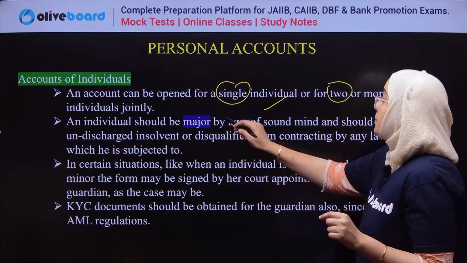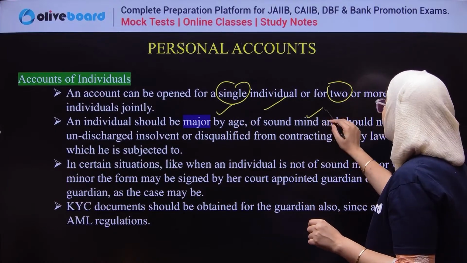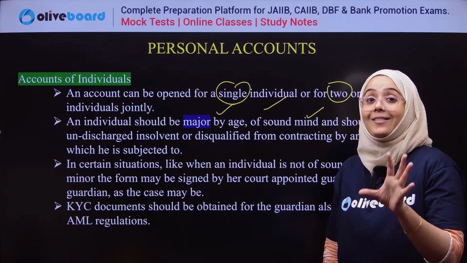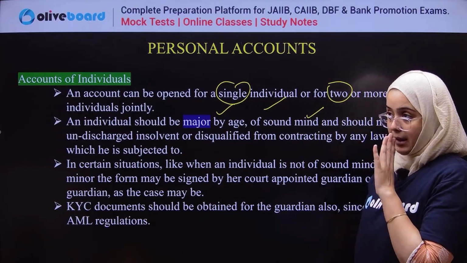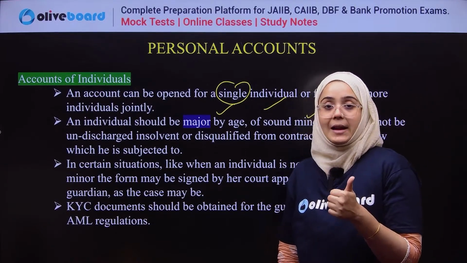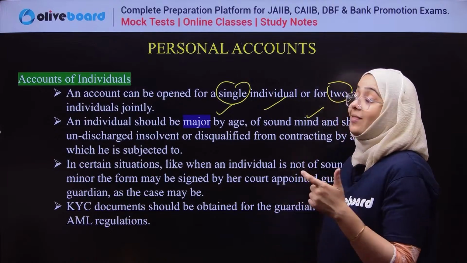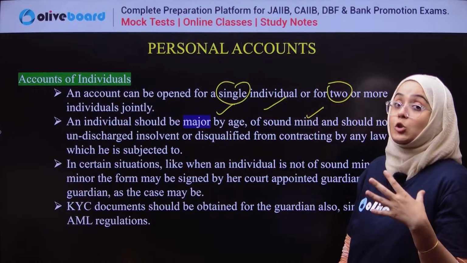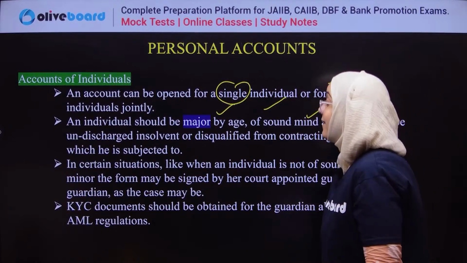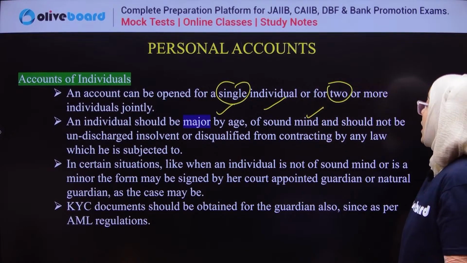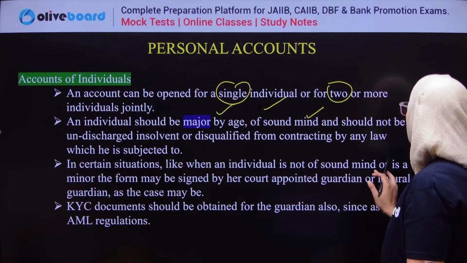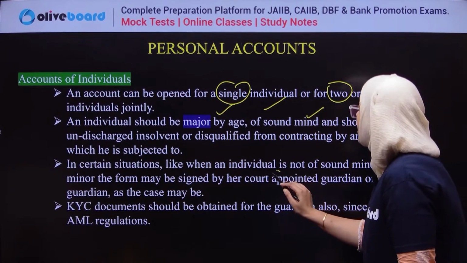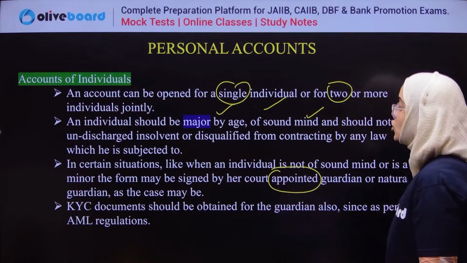An individual should be major by age, should be of sound mind, and should not be declared insolvent. So if any person is of unsound mind, or is declared insolvent, then the account is not opened. In certain circumstances where the individual is not of sound mind or is a minor, the court may appoint a guardian for that.